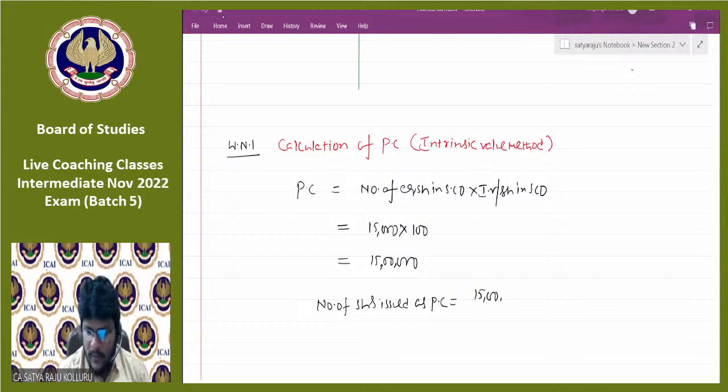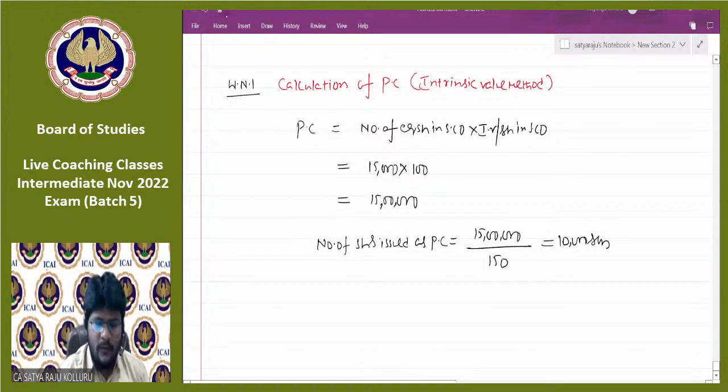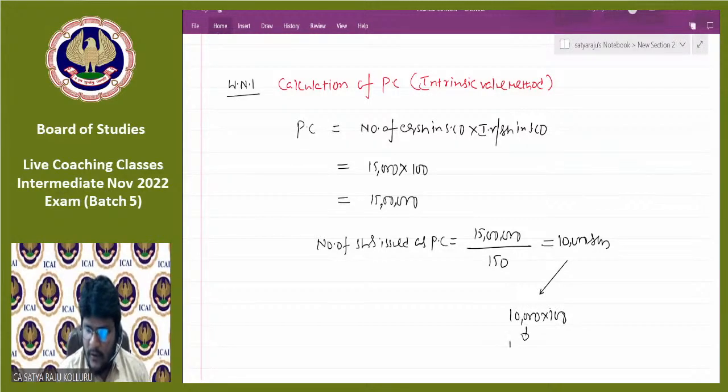15 lakhs divided by intrinsic value per share in the purchasing company, which is 150, equals 10,000 shares. That means in the books of the purchasing company, at the time of making settlement to the liquidator, how should we record it? 10,000 into 100, which is 10 lakhs, as equity share capital. 10,000 into 50 is 5 lakhs.